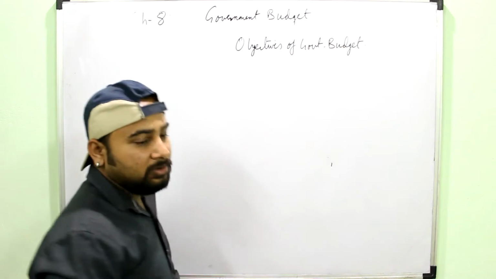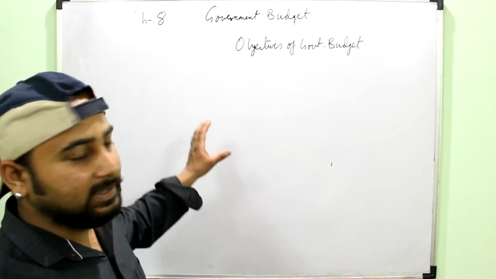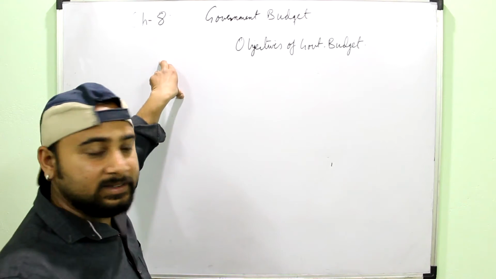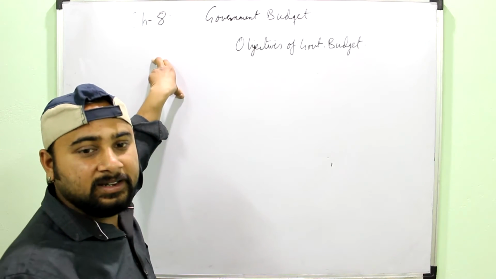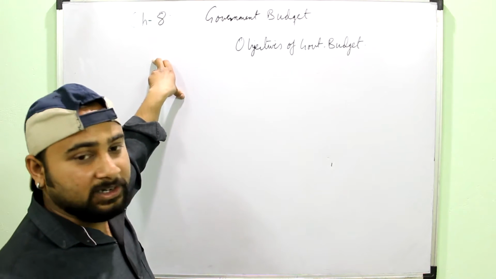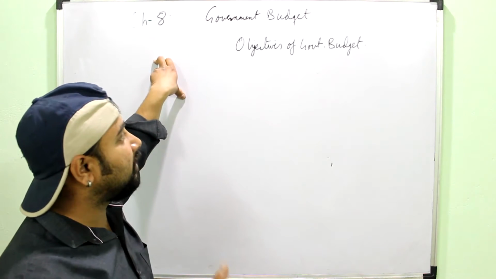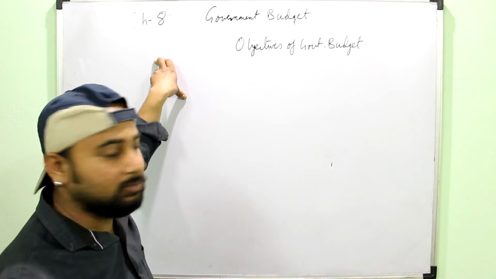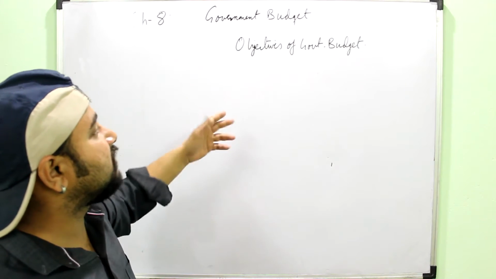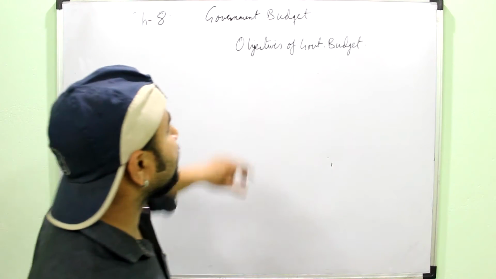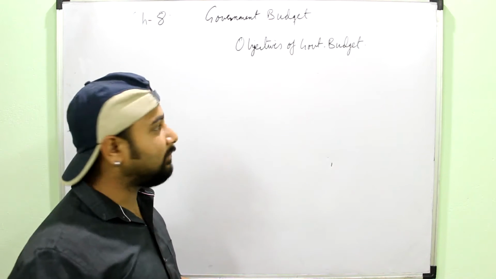And you must also know that the budget of India used to be presented in the last week of February, but this year, that is 2017, it was presented on the first day of February. You might have heard it in the news. This was changed by the Prime Minister in this particular year. Before this, it was presented on the last day of February.